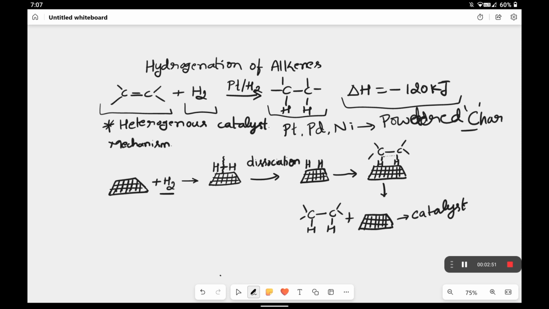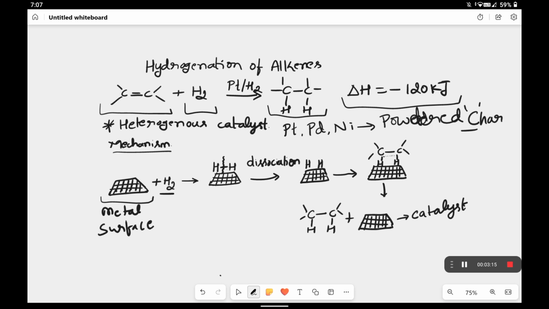How does this reaction proceed? What is the mechanism? We use metals, and metals in the solid state have surfaces, called the metal surface.